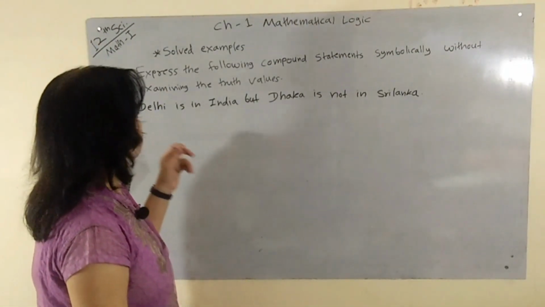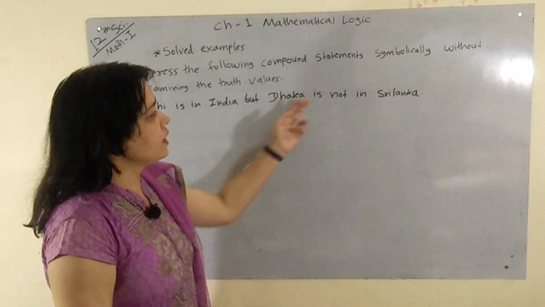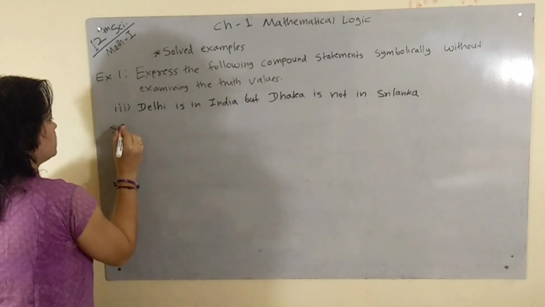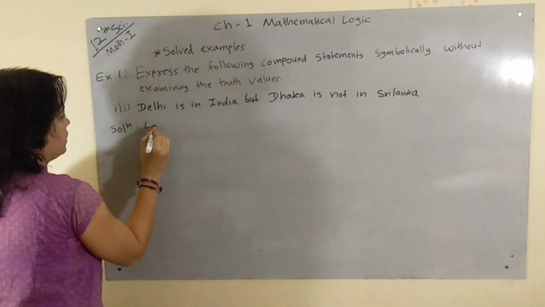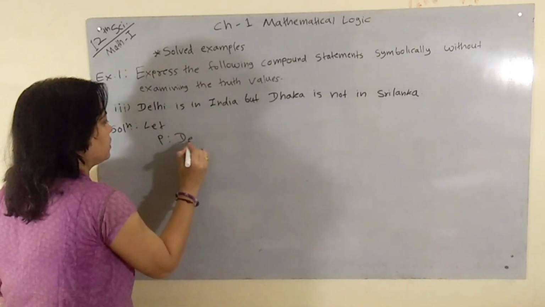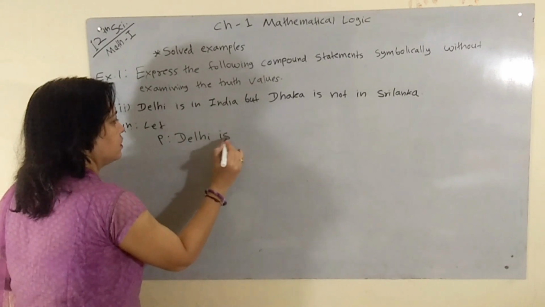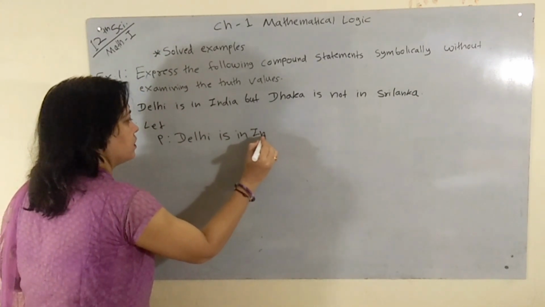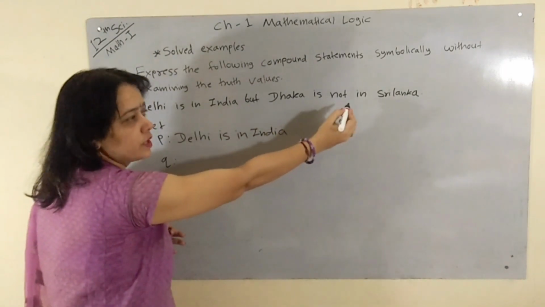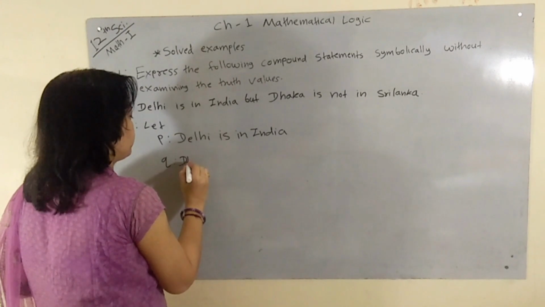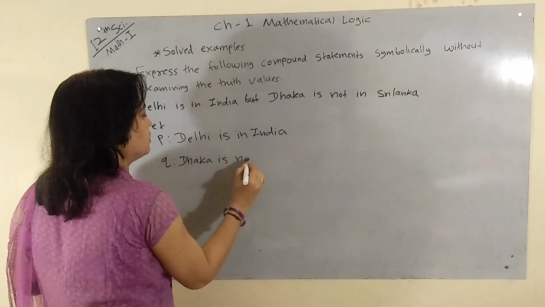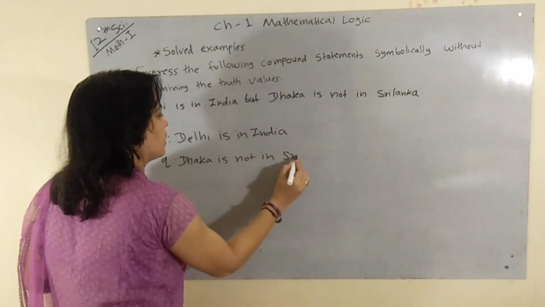Our next example is: Delhi is in India but Dhaka is not in Sri Lanka. Its solution: let P be the first statement, Delhi is in India, and the second statement Q, Dhaka is not in Sri Lanka.